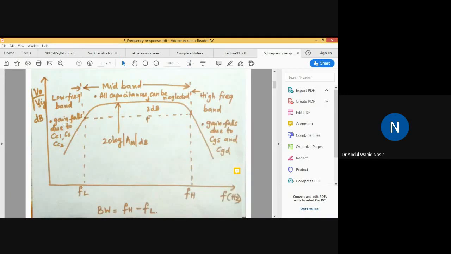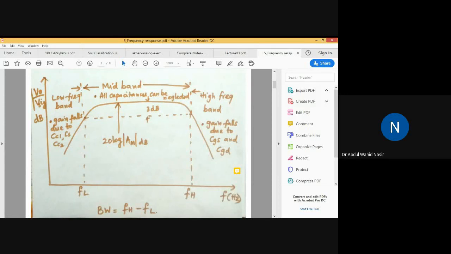So what is the reason? In the low frequency range, the gain fall is due to CC1, CS and CC2. In the high frequency range, the gain fall is due to CGS and CGD. For the low frequency band and the high frequency band, we will derive the values of FL and FH and also find the corner frequencies.